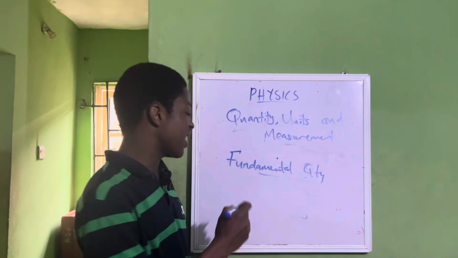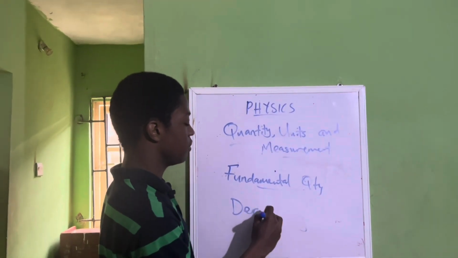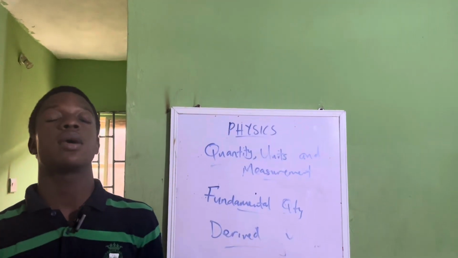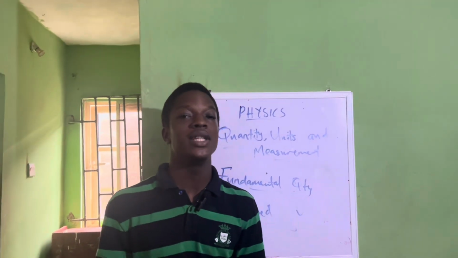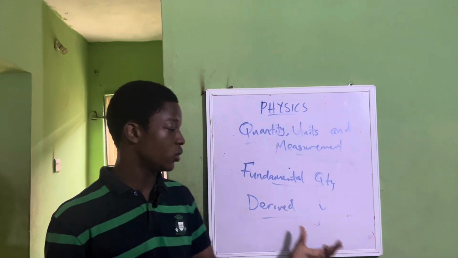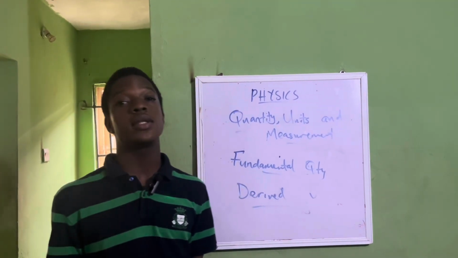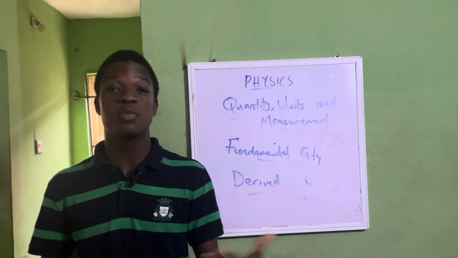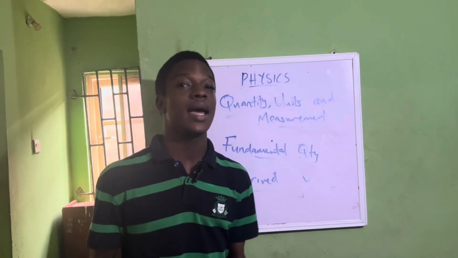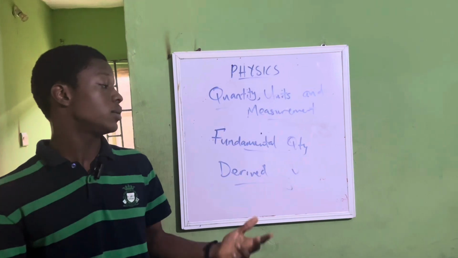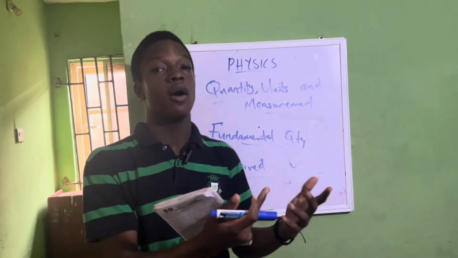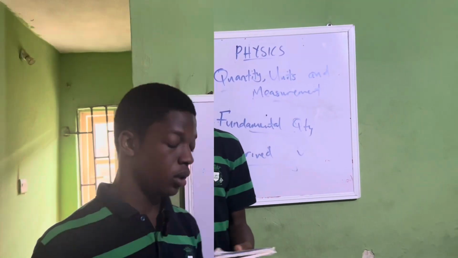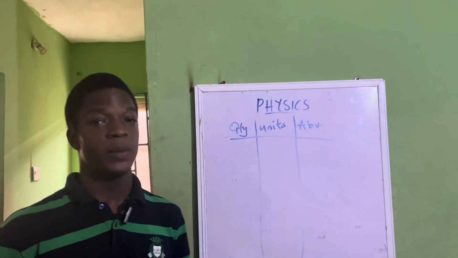But then we have derived quantities. According to the name, derived quantities are dependent, or you need other quantities to form a derived quantity. An example of a derived quantity is acceleration, velocity, speed. You need quantities like distance and time to derive velocity and acceleration. Okay, some examples of fundamental quantities.